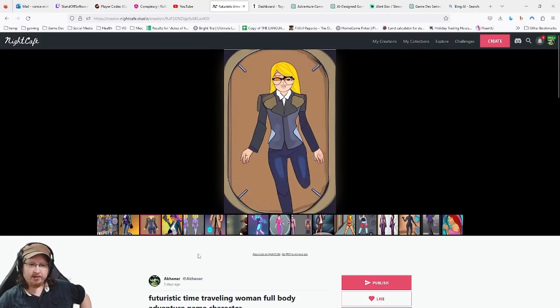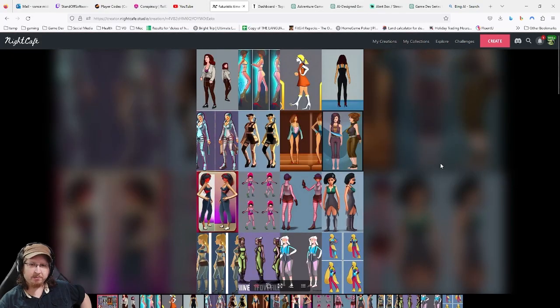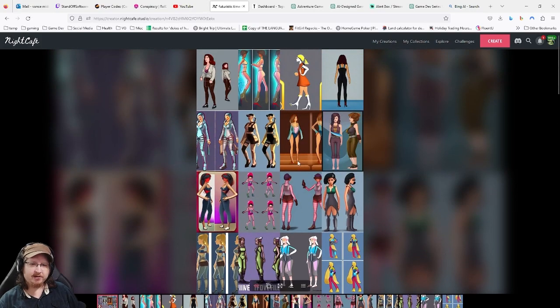That's not something that's usable. In fact, none of these were usable. Actually, this is the one that was a bust. This is the one where I actually found a character. So what I changed the prompt to was front and side view. From that first one that you saw, this is the difference in the prompt. I said front and side view.